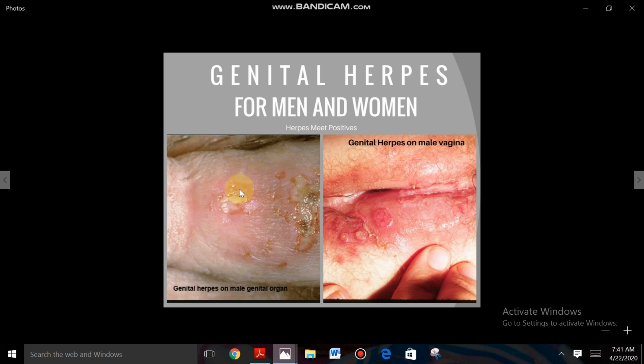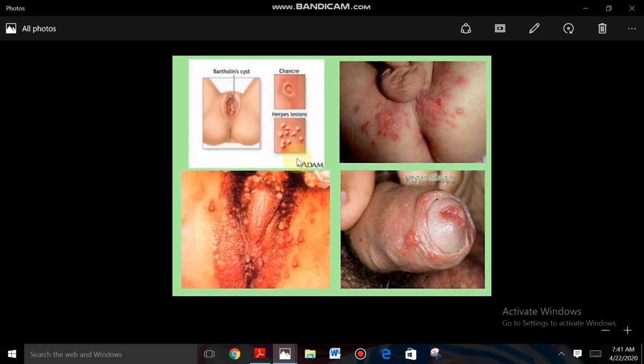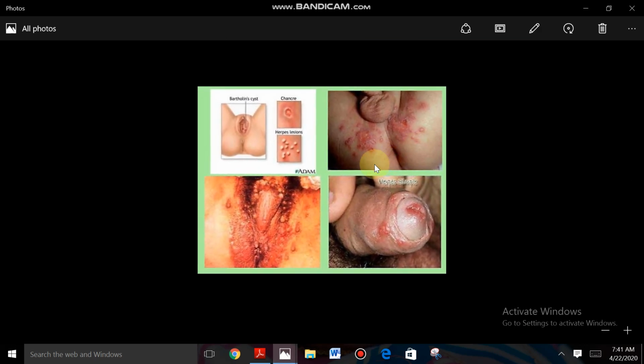Next one, this is genital herpes. In the region of the reproductive organs, the male penis and also the vagina, there is a lot of infection. This is genital herpes. And next one, this is gonorrhea. There are different types of infections near the vagina and the penis.